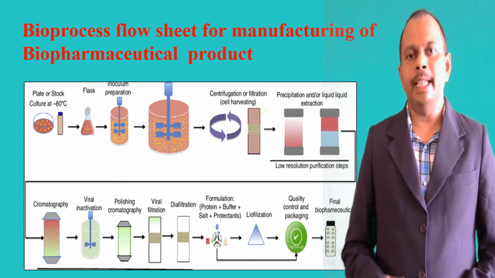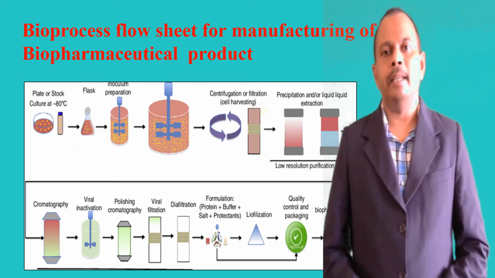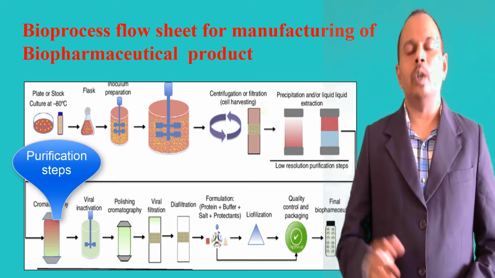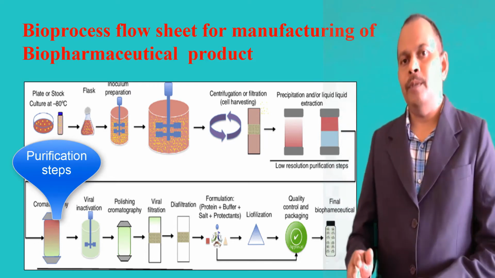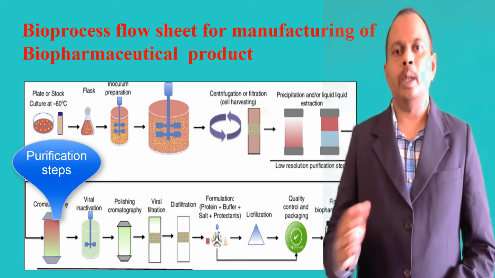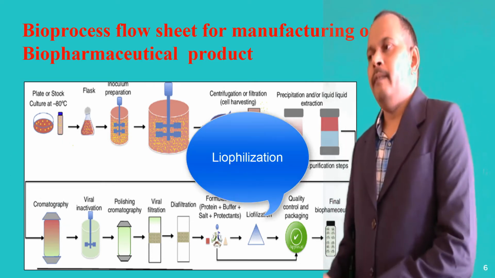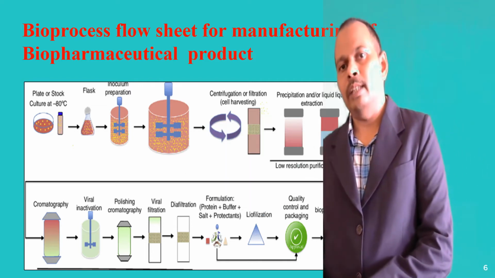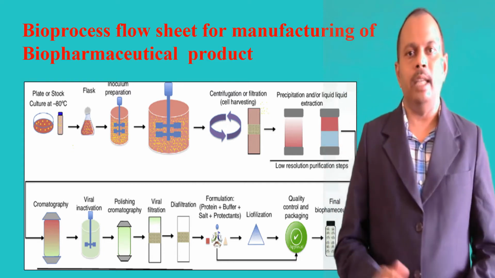After this, we want to bring it to 90%. We need to remove the impurities present within the mixture by undergoing purification techniques such as chromatography and electrophoresis. After the completion of the purification, you can raise your product quality to 90%. Later it goes to lyophilization for the conversion of liquid product to solid product before it goes to packing, and also for easy transportation of the product from one place to another.